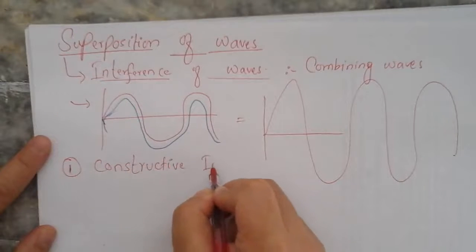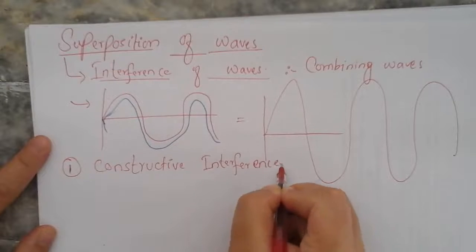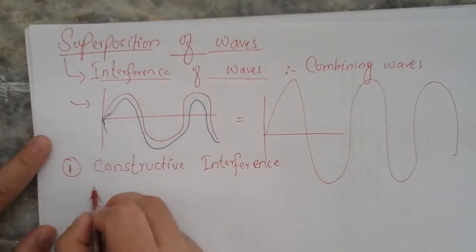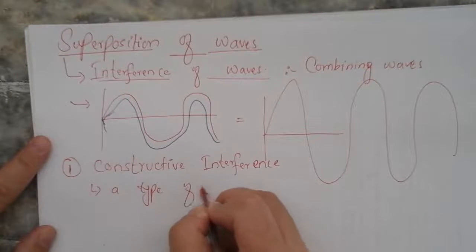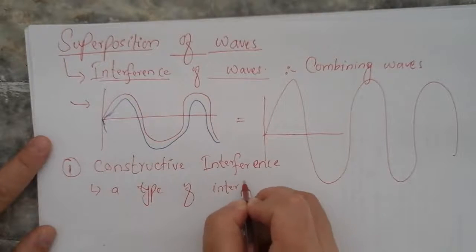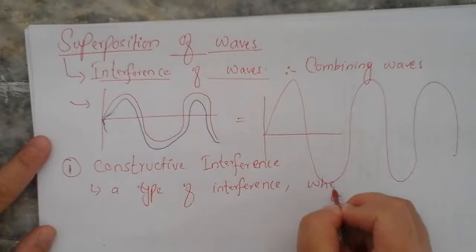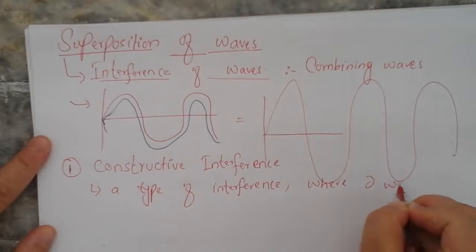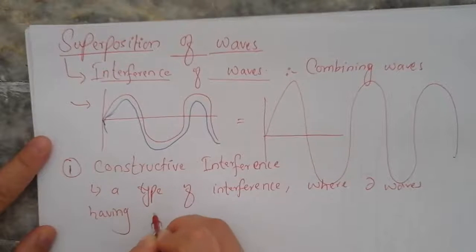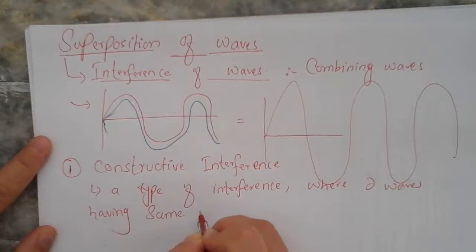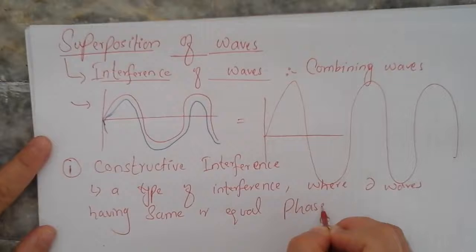Constructive interference is a type of interference where two waves having the same or equal phase combine together.